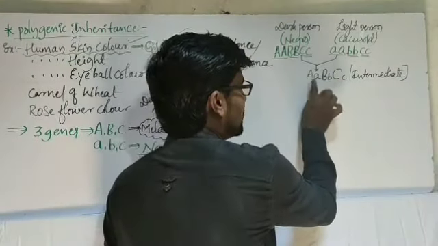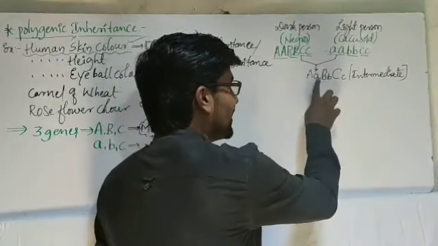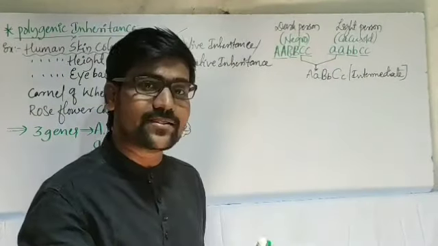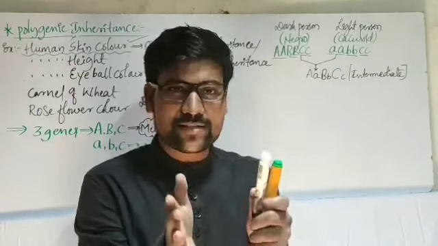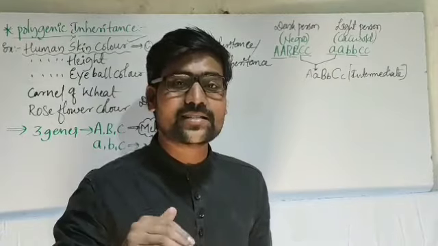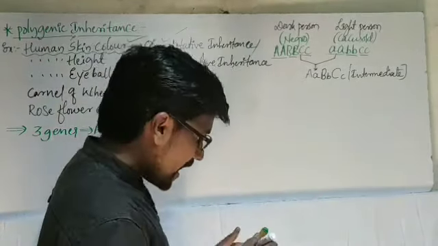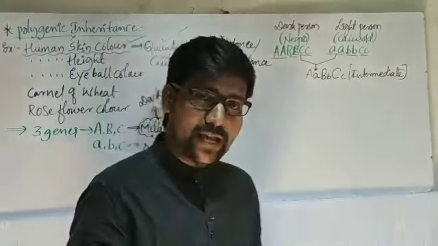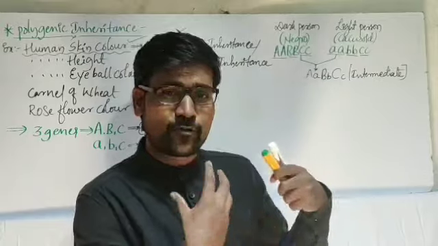Out of 6 alleles, 1, 2, 3, 3 alleles are dominant. Remaining 3 alleles are recessive. Because of that reason, it is intermediate. Neither too dark, neither too light. This is in between, intermediate. Because of that reason, I told you, it is the non-Mendelian inheritance. It will not follow that one. And the question will arise, okay, if it is intermediate, after crossing such kind of two persons.